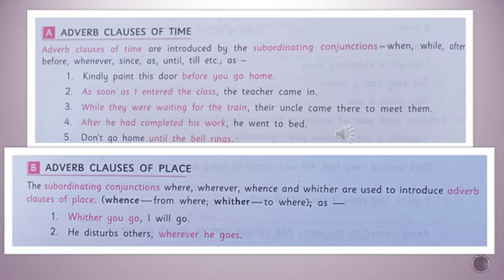Adverb clause of time means the clause as a whole is functioning as an adverb of time. Such kinds of clauses are called adverb clauses of time.